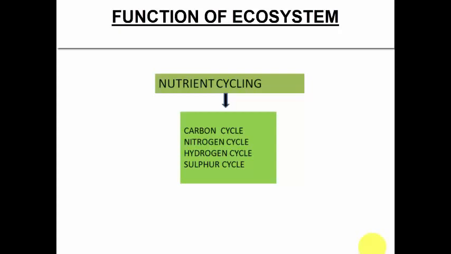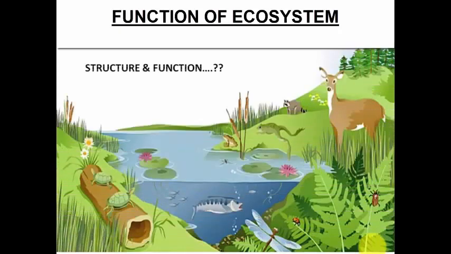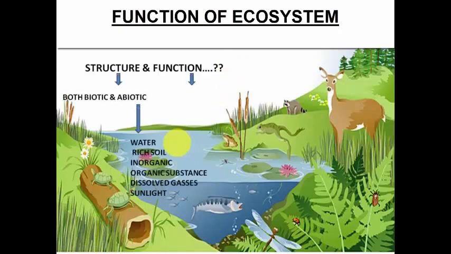Now, after we have gone through the functions of the ecosystem, we will try to apply these functions and the structure that we learned in the earlier video onto a particular ecosystem. Let's first take a very, very small ecosystem, the pond ecosystem. A pond ecosystem is a very small ecosystem which has both biotic as well as abiotic components. First we'll talk about structure.